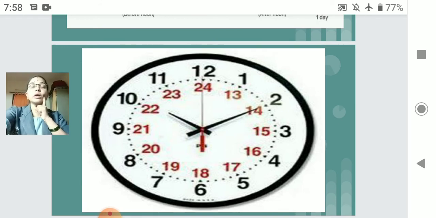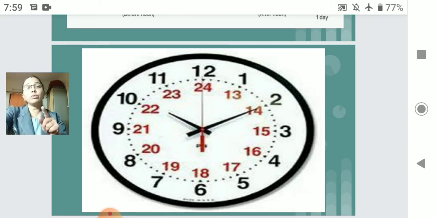But if I want to know the 12-hour clock pattern, I will minus 12 from this 22. If I minus 12 from 22, I get 10 o'clock, 14 minutes, as it is actually showing 14 minutes. Got that? All these things you have to know properly.